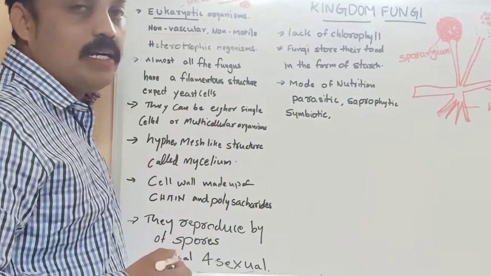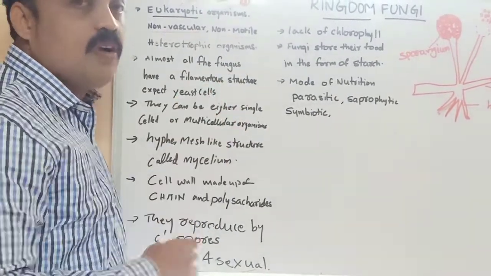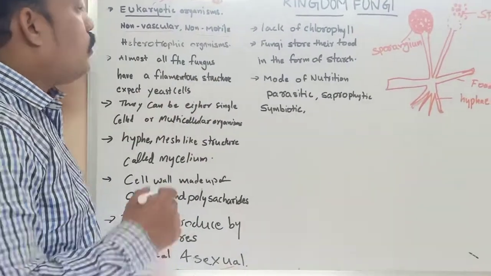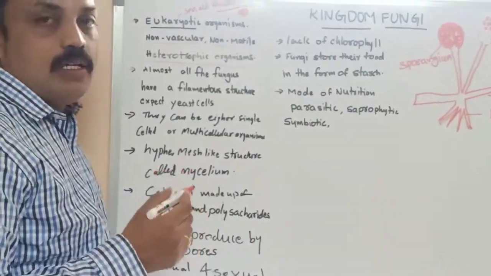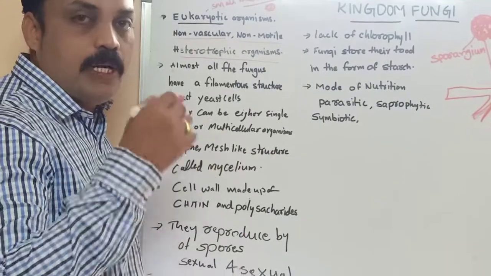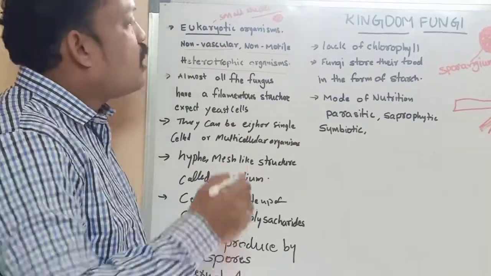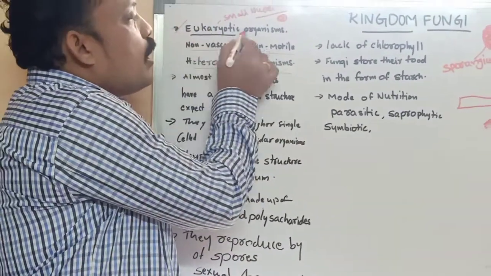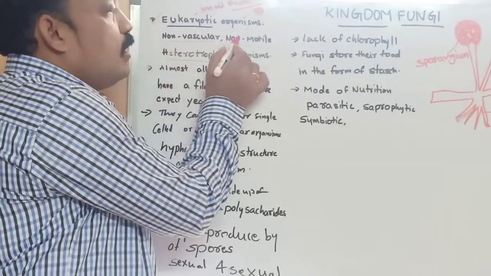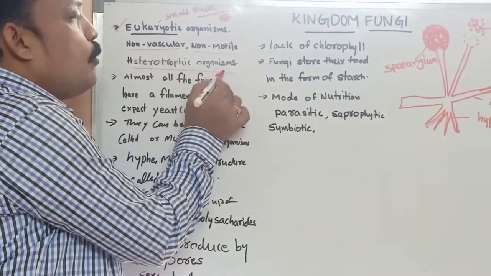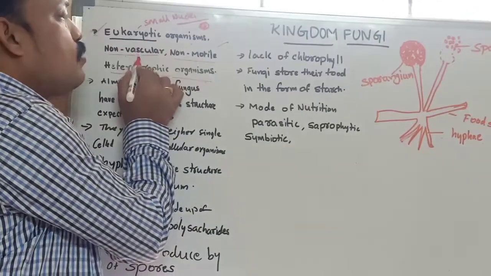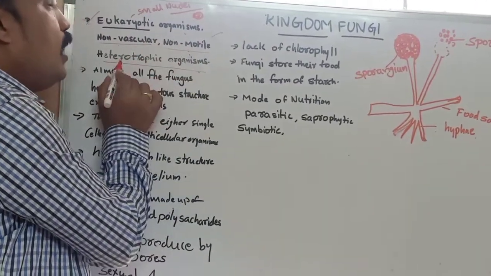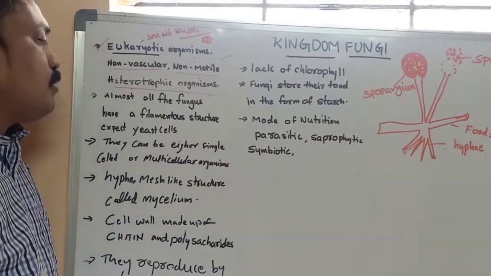Because these are plant-like structures, but they lack chlorophyll. And heterotrophic organisms. That means they lack chlorophyll, so they depend upon other organisms. First characteristic is: fungi are eukaryotic organisms, non-vascular, non-motile and heterotrophic organisms.